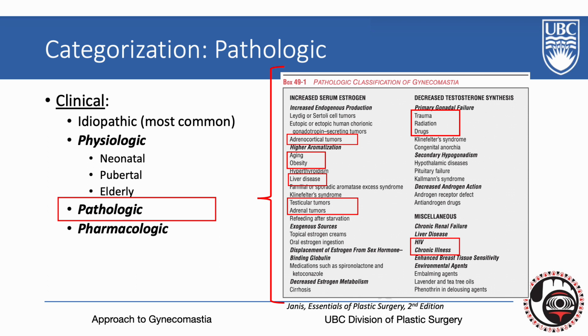The second category we want to talk about today is pathologic gynecomastia, which can be due to an array of conditions. Overall, the pathological causes are still the result of an imbalance in the estrogen to testosterone ratio in the body. Causes secondary to increased estrogen include adrenocortical tumors, or secondary to higher aromatization as seen with aging, obesity, liver disease, or testicular or adrenal tumors.